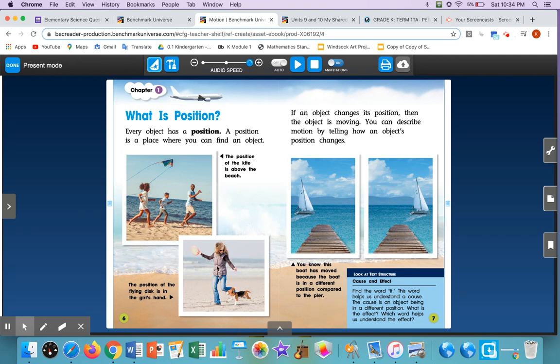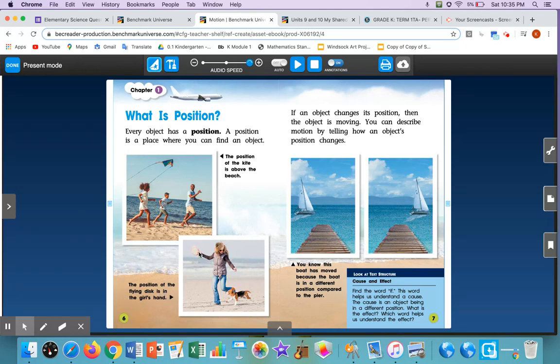I'm going to look at the pictures again to help me understand what I just read. The first caption says, The position of the kite is above the beach. I do look at the kite, and I can see it is above their heads. And when I look at this picture, it says the position of the flying disc is in the girl's hand.